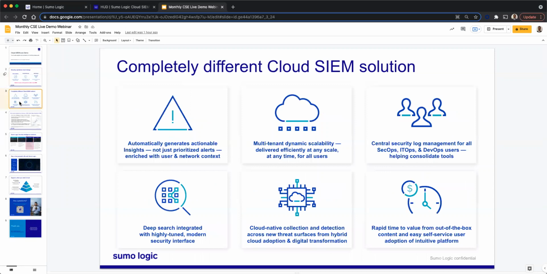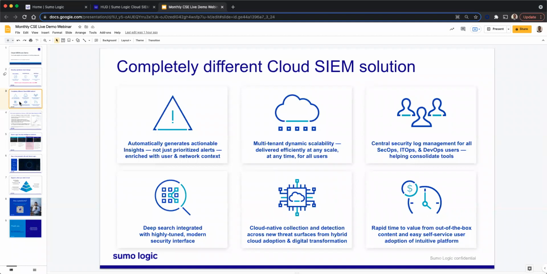Let us look at how the Sumologic Cloud SIEM solution is different from all the traditional SIEMs available in the market today. We provide automated insights as a platform. Sumologic offers a cloud-native architecture, and we are built on AWS, which helps to automate key security operations while delivering a truly modern security analyst experience with our highly tuned user interface and SecOps workflow. So we provide automated insights. Collection is one of our major strengths. Combined with our collection strength, detection flexibility, and triage into clustered signals, alerts as insights is one of our major strengths. We will see more of this as part of the webinar today.